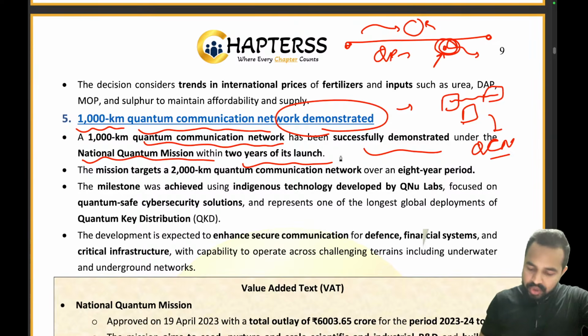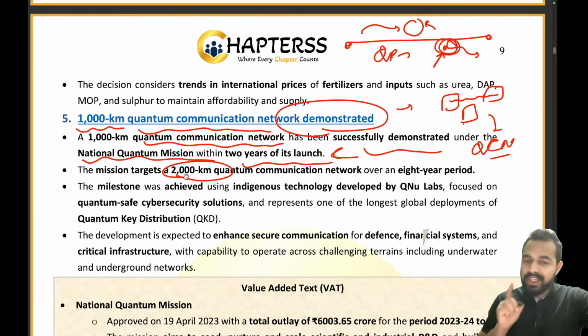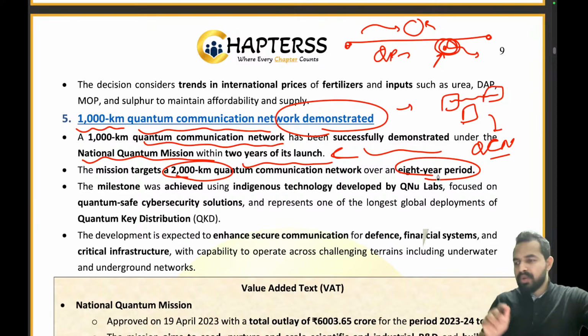Understood? So within just 2 years of its launch, we are able to demonstrate the 1,000 kilometer quantum communication network, and under this mission we have the target of setting up a 2,000 kilometer quantum communication network over a period of 8 years. तो 8 साल में हमें 2000 किलोमीटर का ये क्वांटम कम्युनिकेशन नेटवर्क सेटअप करना है.